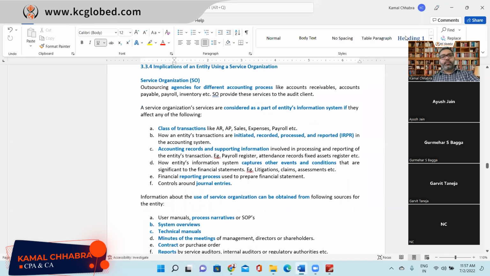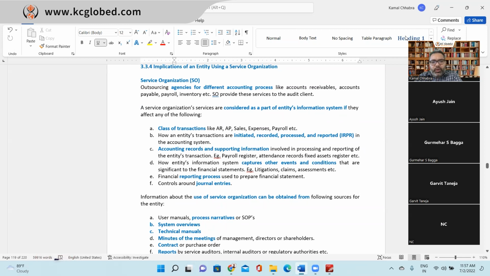2 pages. So, a service organization is an outsourcing agency for different accounting processes like AR, AP, payroll, inventory, etc. The service organization provides these services to the audit client. Service organization services are considered a part of the entity's information system if they affect any of the following. It means if they are impacting a class of transactions, like we discussed AR, AP, sales, expense, payroll, and so forth, right? Then it is considered a service organization impacting the financial statements, and we will be requiring the respective report.